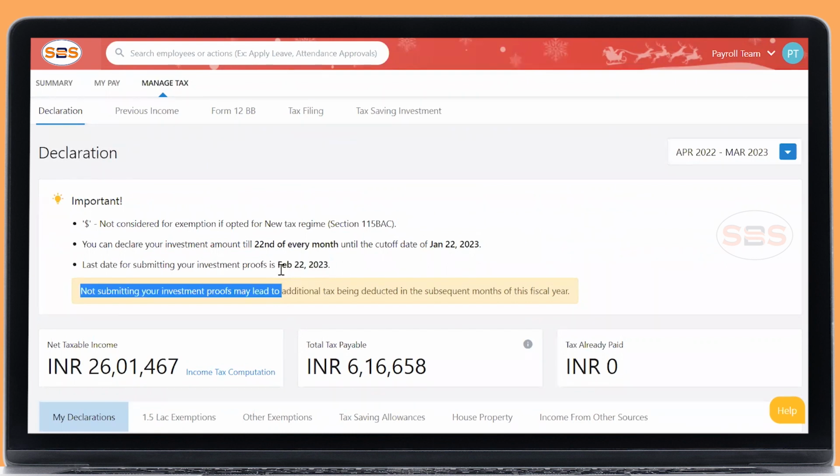So make sure you are submitting the proofs in February, and do not panic in the February month that the tax shown was very less and it gets increased. Until your proofs are submitted and approved, it will not show the correct value, it will show the actual value which is liable to be deducted.